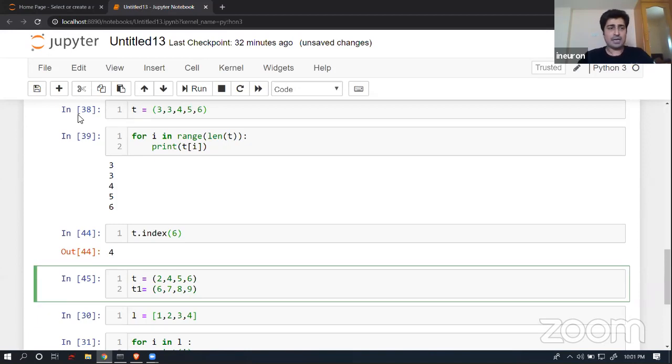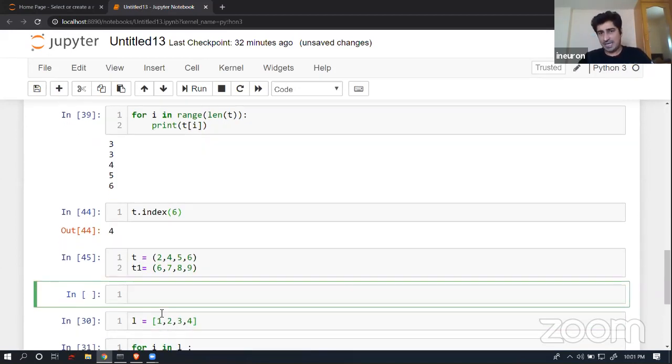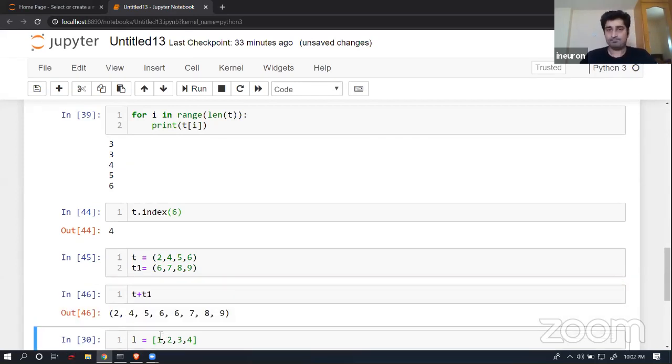Now, if we are going to perform a concatenation operation, as we know, with list and list, if we use the plus operation, it is going to concatenate. This is what we have discussed. Now here, if I write t plus t1, this operation is supported. So yes, a concatenation operation inside tuples is allowed, but the append operation is not available, the insert operation is not available, and the extend operation is not available, which were available inside a list.